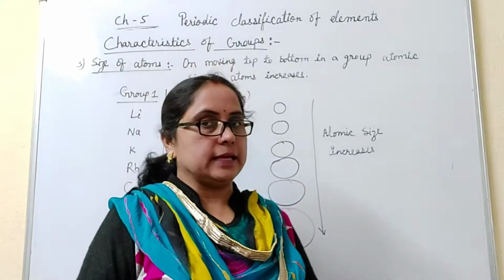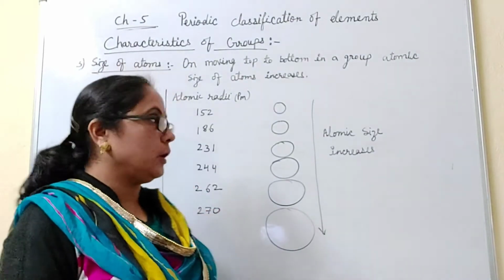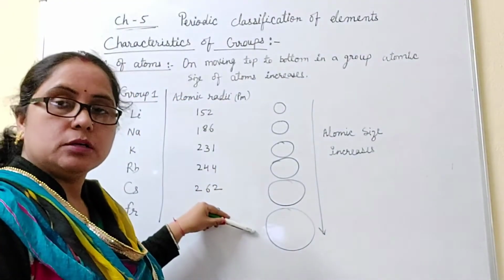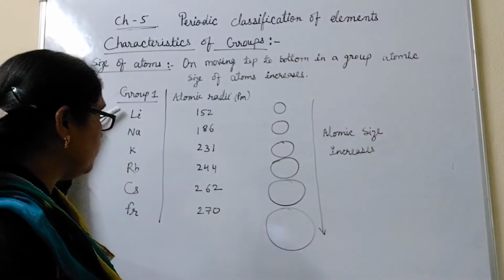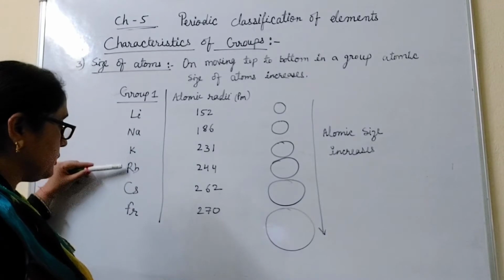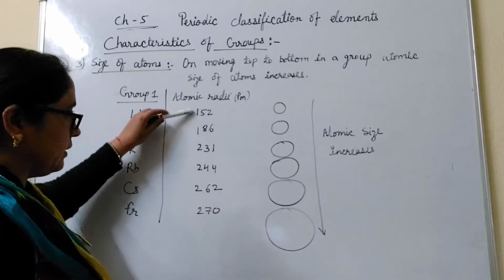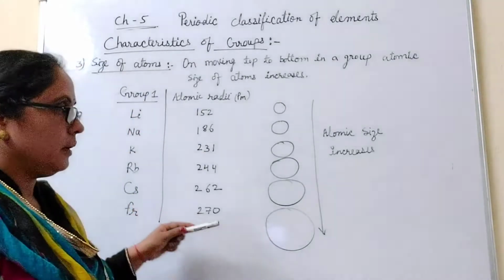Now the next is size of atoms. When we move from top to bottom in a group, the size of atom increases because the atomic radii increases. You can see here in group 1: lithium, sodium, potassium, rubidium, cesium and francium. Their atomic radii are 152, 186, 231, up to 270.